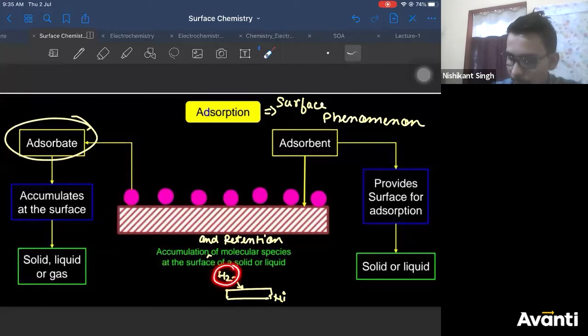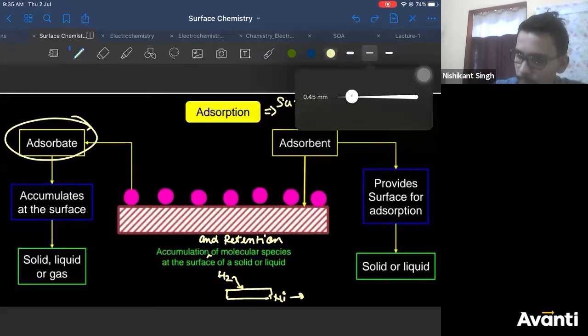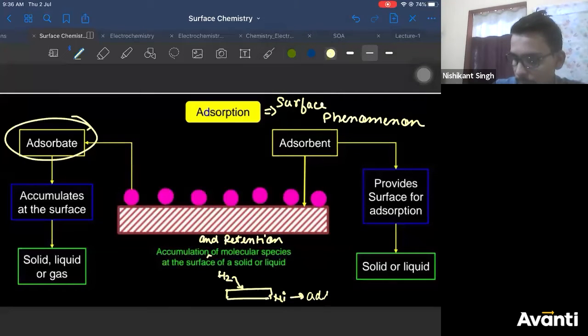If you adsorb hydrogen on the surface of nickel, then nickel is your adsorbent, and hydrogen is your adsorbate.